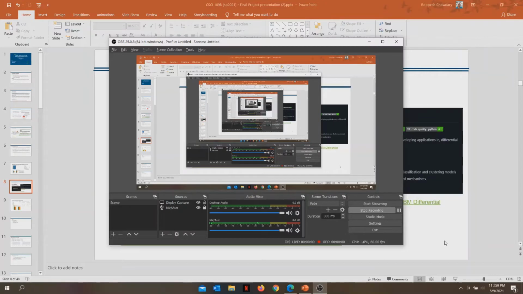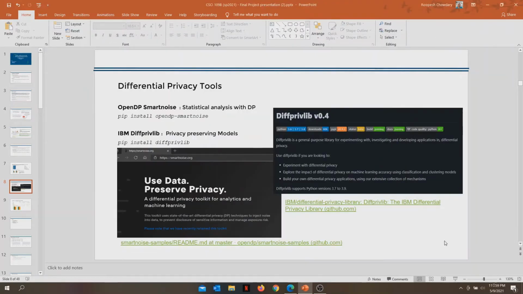selection technique. Hello all, this is Rupesh and I will be showing the differential privacy tools we have used. For this project, we are using two libraries that implement differential privacy mechanisms. First one is SmartNoise in collaboration with OpenDP. This provides us basic building blocks that can be used for calculating statistical analysis, the mean, variance, and histograms, etc.